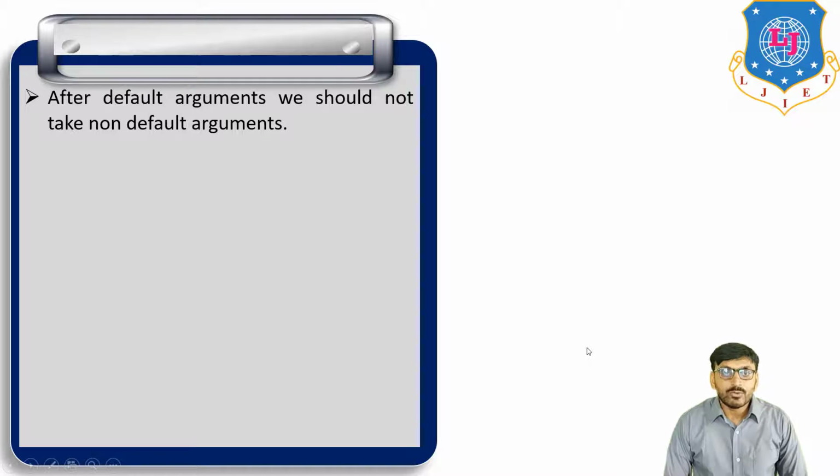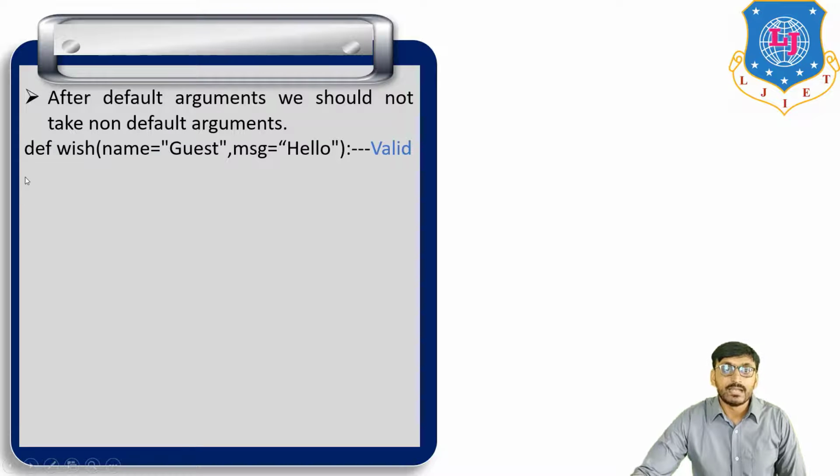Now, after a default argument we should not take a non-default argument. For example, def wish with name is equal to guest and message is equal to hello. Here name is equal to guest is a default value, and message is equal to hello is also a default argument. So this syntax is valid.